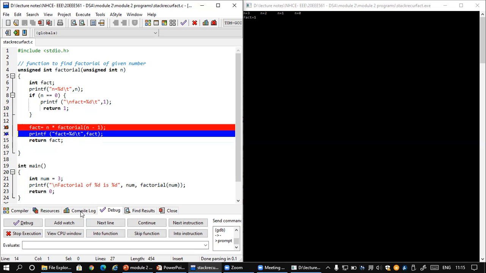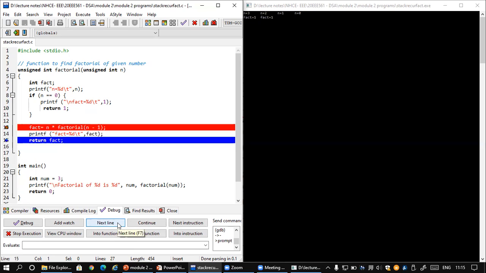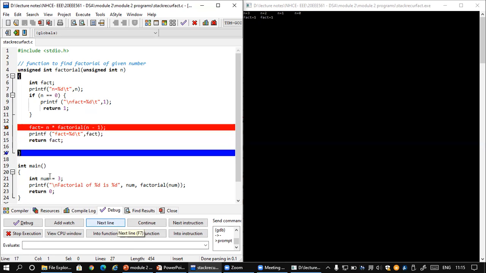So the first call returned 1. What is this fact 1 for? Fact 1 is for n equal to 0. This fact 1 is for n is equal to 1. Now it is supposed to come out, but it will not come out.